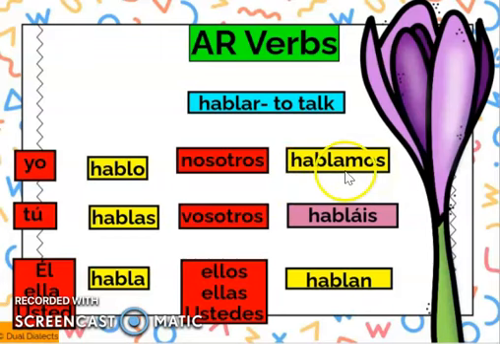Okay? Nosotros hablamos. Vosotros is the only form that has the accent on there. The accent on the second A. Please do not forget that. So it's habláis. Okay? So vosotros habláis. Then we have ellos, ellas, y ustedes. They all have the same ending, which is an N. So it's hablan. Okay? So yo hablo, tú hablas, él, ella, usted habla, nosotros hablamos, vosotros habláis, y ellos, ellas, y ustedes hablan.